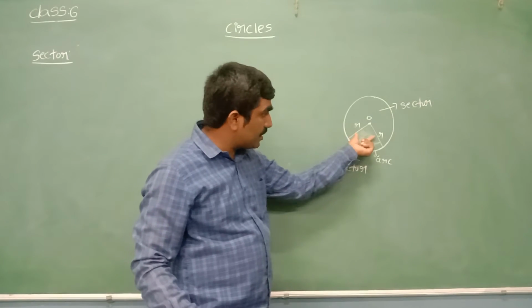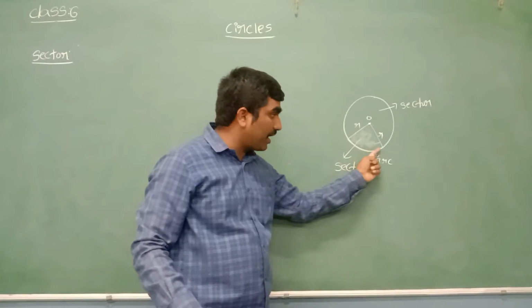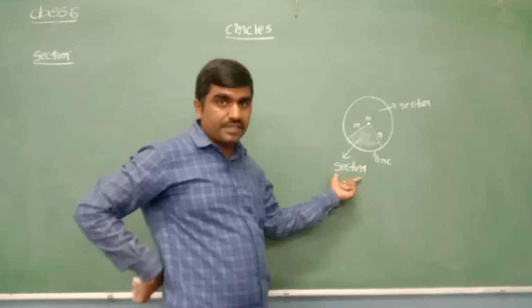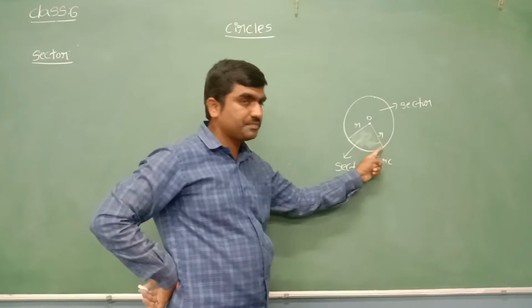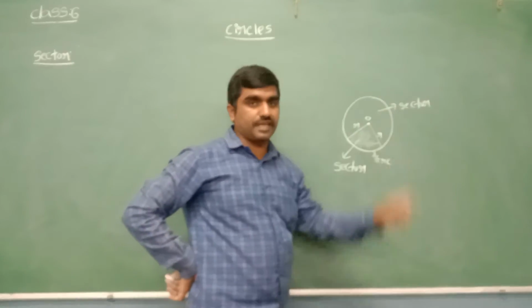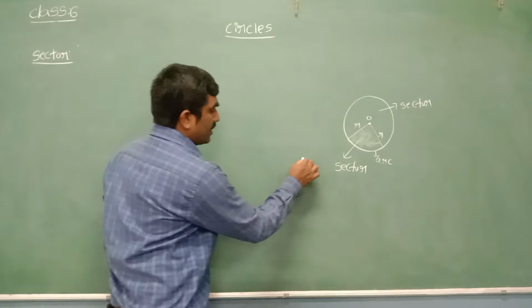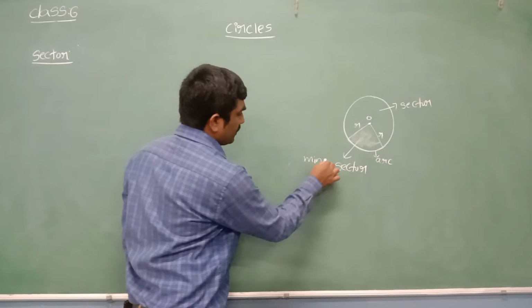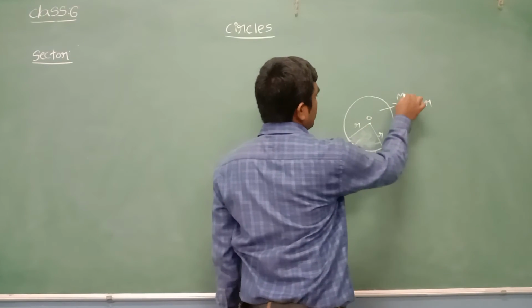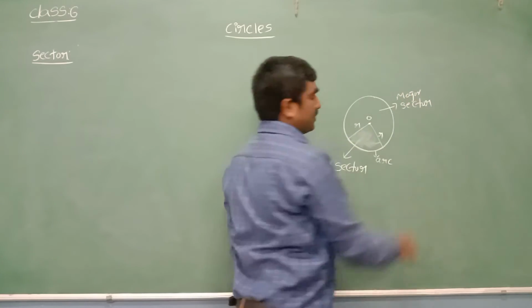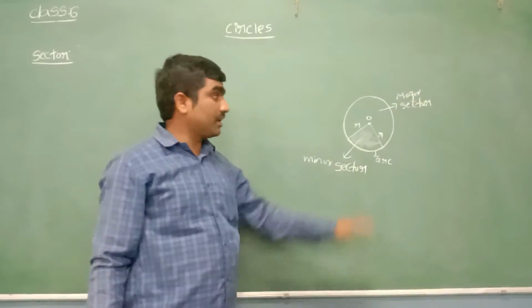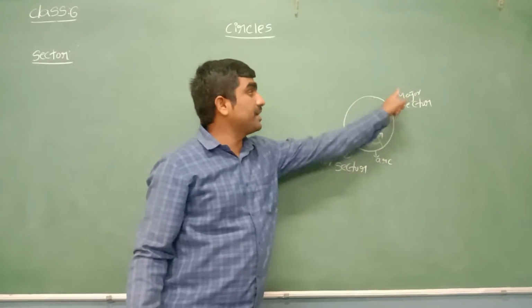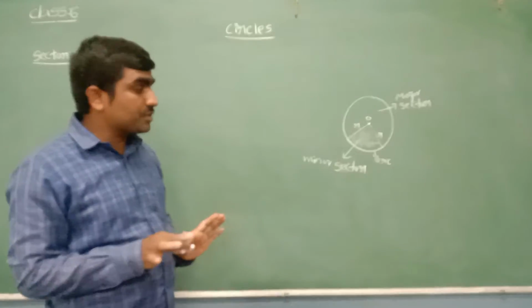But this shaded region has a smaller arc. It is called a minor sector. The unshaded region has a major arc. It is called a major sector. Having a smaller arc is called a minor sector, and a greater arc, a major sector.